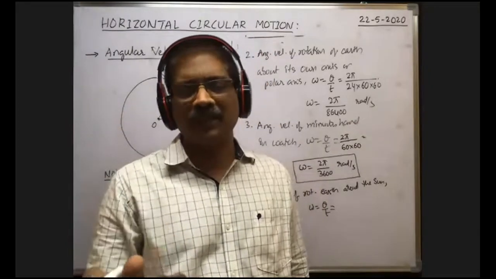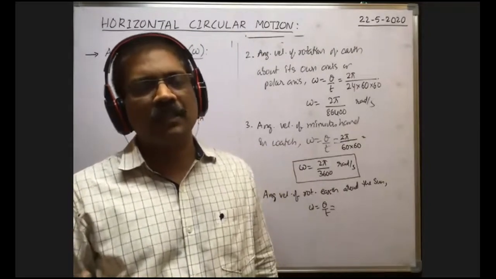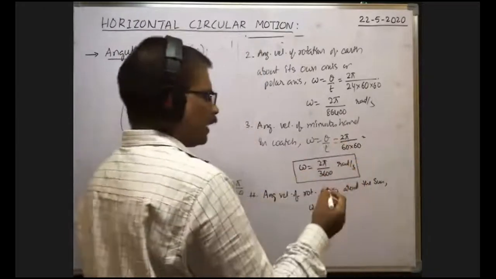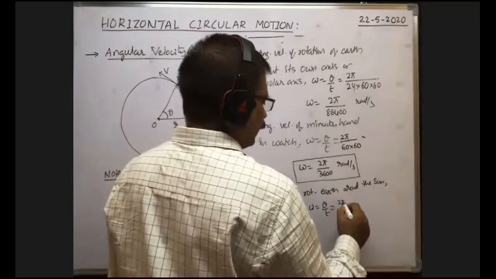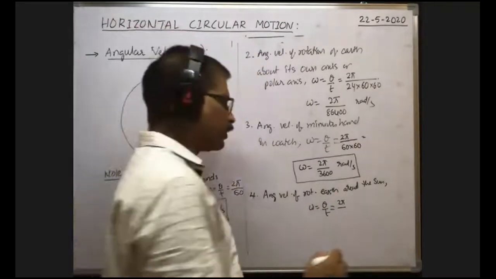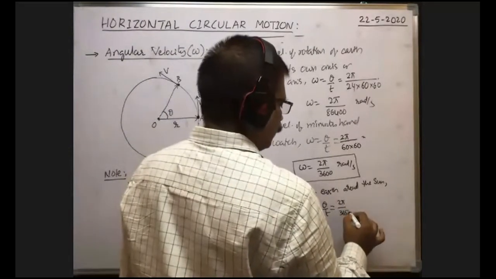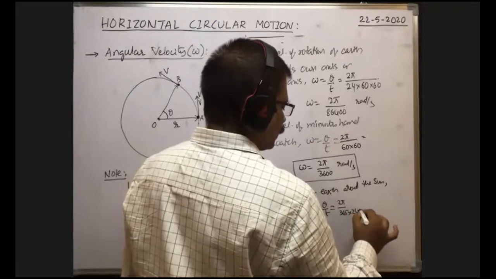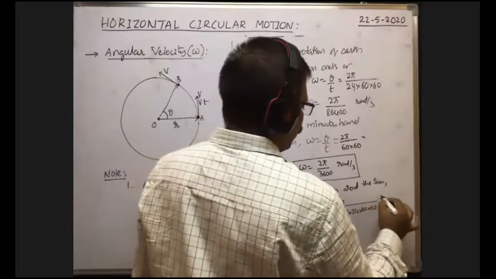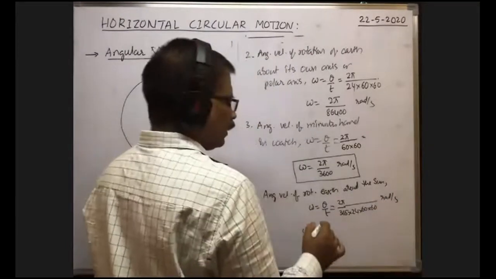You just imagine, that's not exactly right, of course, it travels along an elliptical path around the sun. Suppose it is rotating along a circular path, then when it completes one rotation around the sun, angular displacement is 2 pi radians, by time taken to complete one rotation, which is 1 year. That means 365 days into 24 hours into 60 minutes into 60 seconds. This much radian per second is the angular velocity of rotation of the earth around the sun.